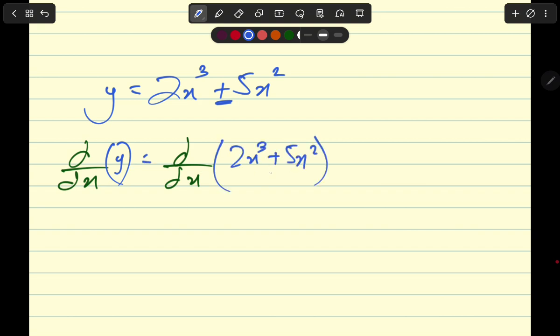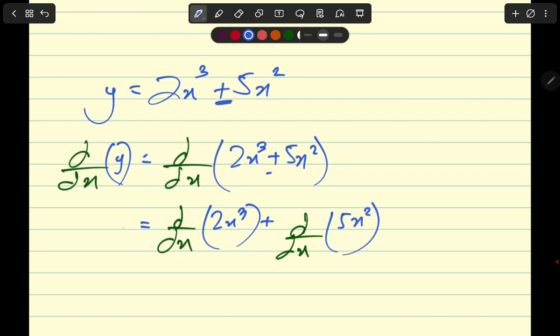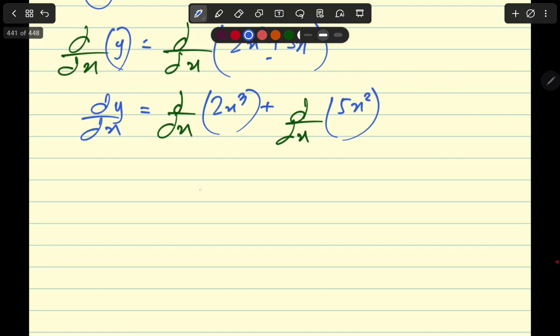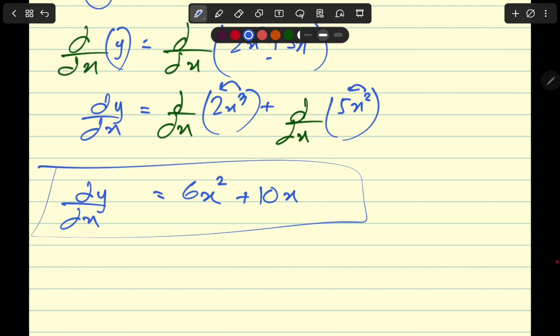Now you distribute it by this plus, so this becomes d upon dx for 2x cubed and d upon dx for 5x squared, and this is nothing but dy by dx already. Now, the differential of 2x cubed is nothing but 3 multiplies by 2 to give you 6, and 1 power gets reduced, so x squared, and this 2 multiplies by 5 to give you a 10, and then 1 power gets reduced, so this is 10x, and this is your dy by dx, right?